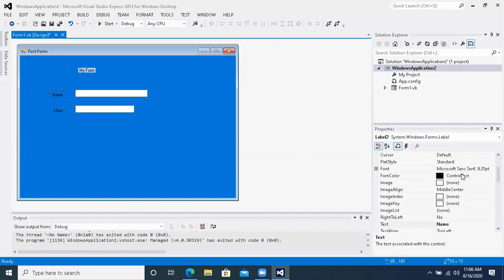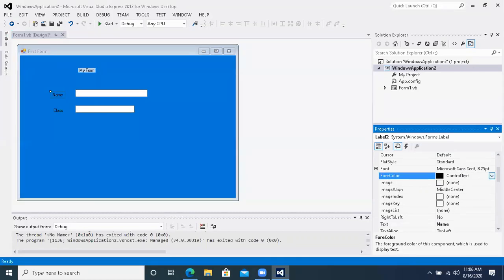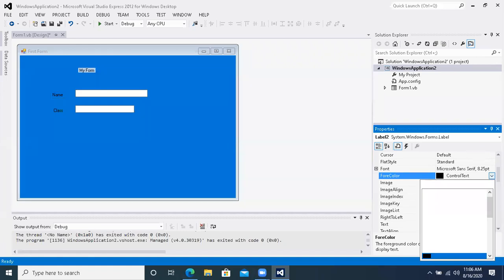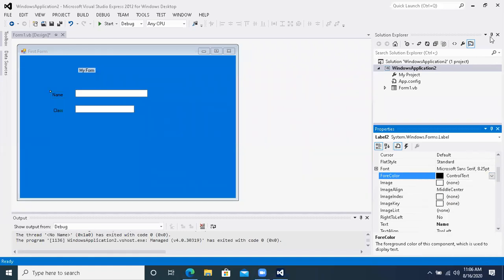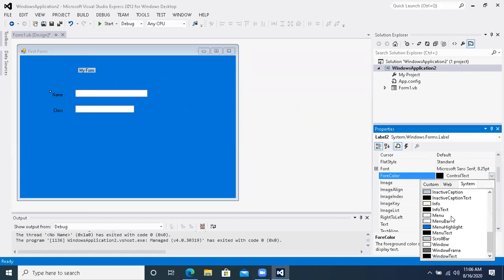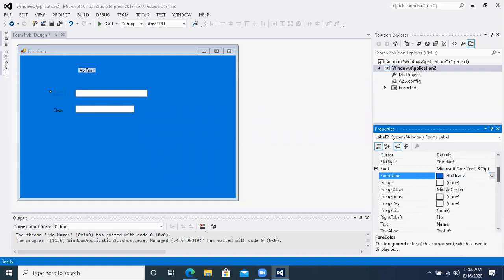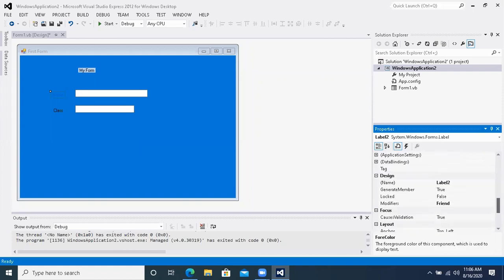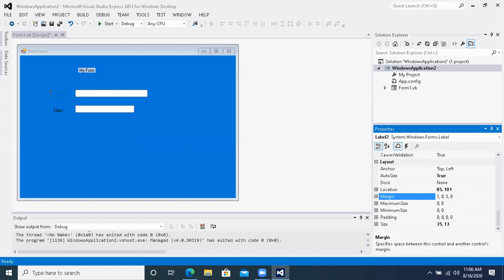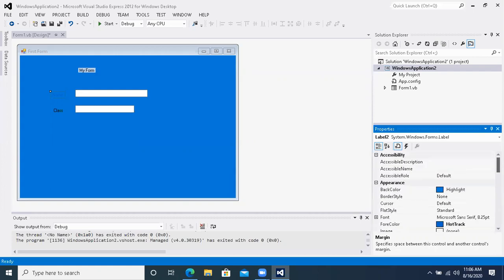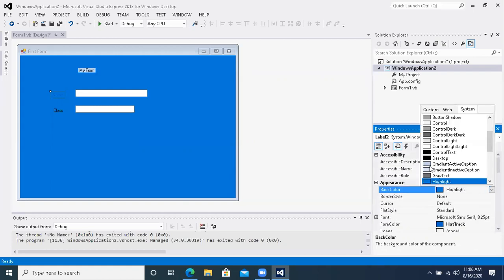If you want to change these colors, name is in black. Select the label and go there to the fore color, not back color. Back color is basically the blue color option. So you can go there and select any other color. For example, if you want to have the text in blue, and let's suppose back color should be white.